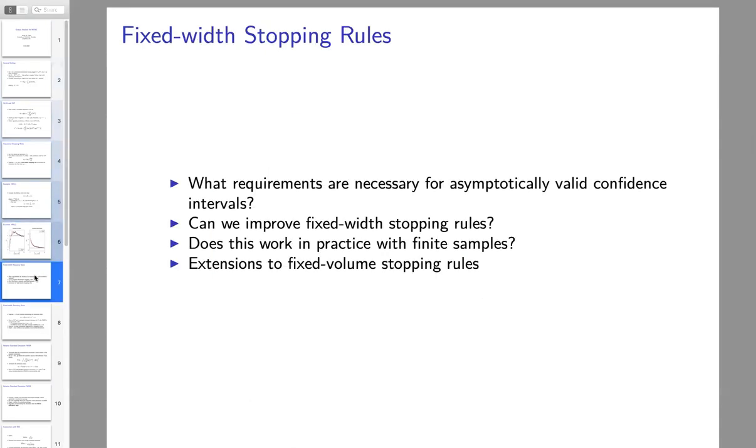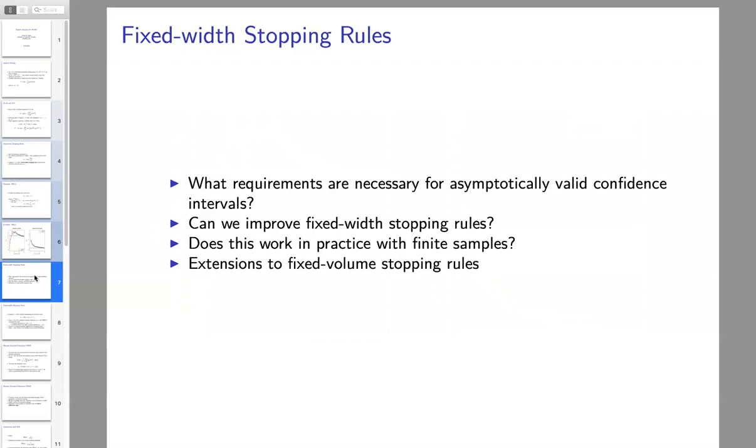What we're interested in here are a couple things. Well, first, we're going to walk through this problem relatively slowly in the univariate case, and then somewhat quickly generalize to the multivariate case, which is much more interesting. So first, we'll think about what requirements are necessary for this procedure to be asymptotically valid, and for the resulting confidence intervals to have the right coverage probability.